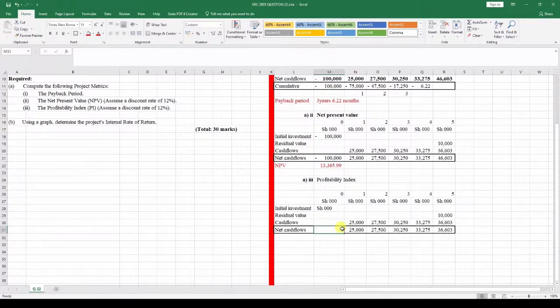So this is what we're seeing in shillings, so just delete this and it's okay. But the initial investment picks from here, the net cash flows, that value there. So once we have that, then we can be able to get the profitability index.